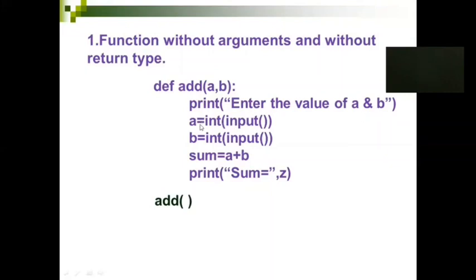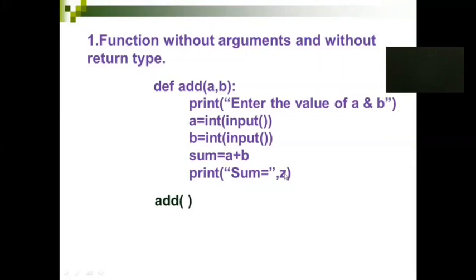Using the input function, you are going to get 2 inputs. You are trying to find the summation of these 2 inputs, and you are going to have the answer in sum. Sorry, there is some mistake. So you are having the answer in sum. In print, within double quotes, whatever you want to fancify your output, you can give here, comma.